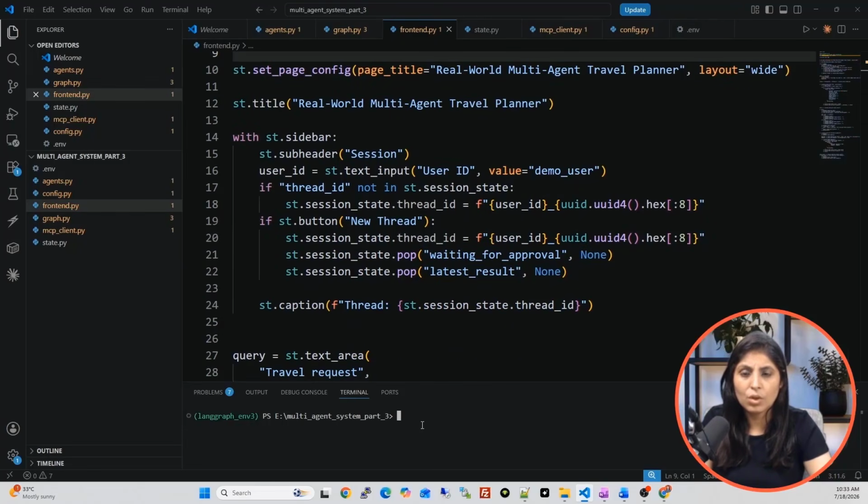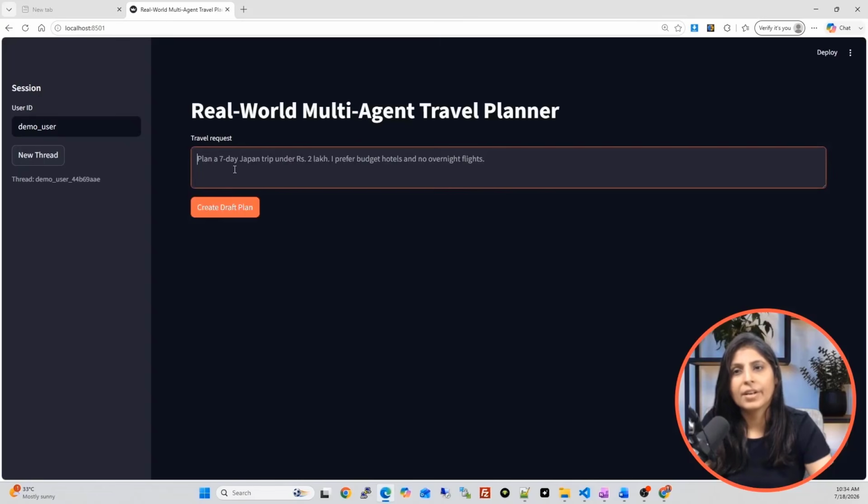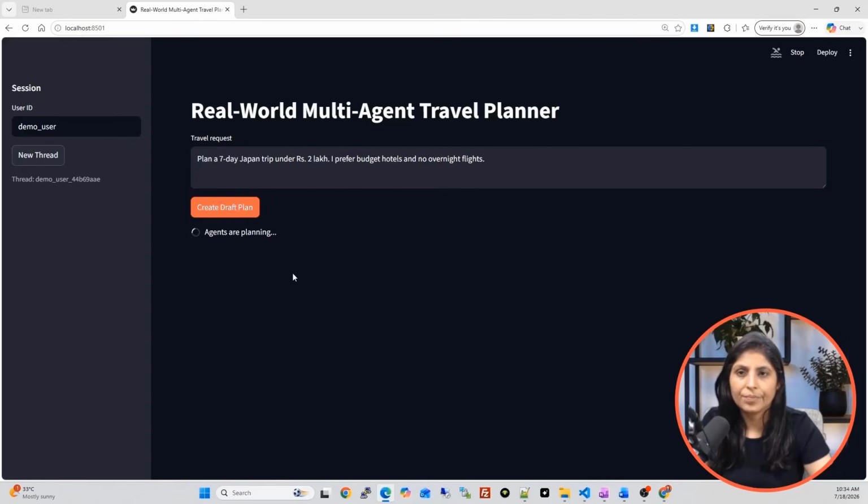To run it, what will you do? You will write streamlit run and then the file name. Now let's run it. Hit enter. See here we can write our request, and then it will create a plan and work on it. So let's say I wrote: plan a 7-day Japan trip under 2 lakh rupees, and I prefer budget hotels and no overnight flights. Okay, so create draft plan.